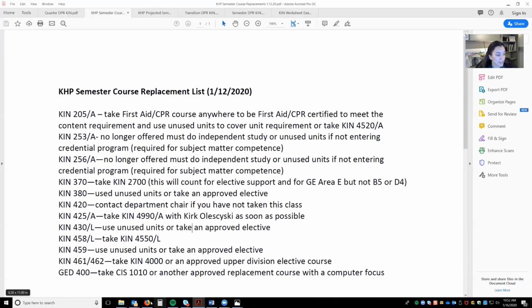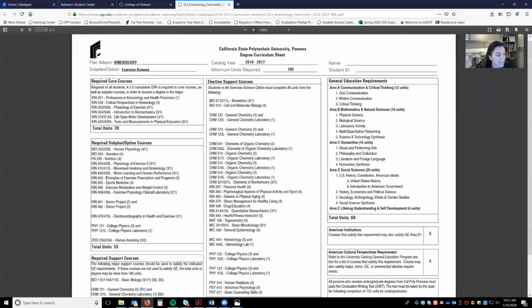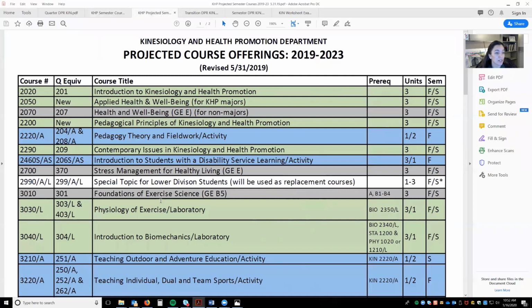So again, if we look at the curriculum sheet, every class needs to be accounted for, and if it's no longer offered in semesters, then you need to look at that replacement list. So Dr. Chase also made the projected course offerings. So courses that are quarter to semester would be on here.